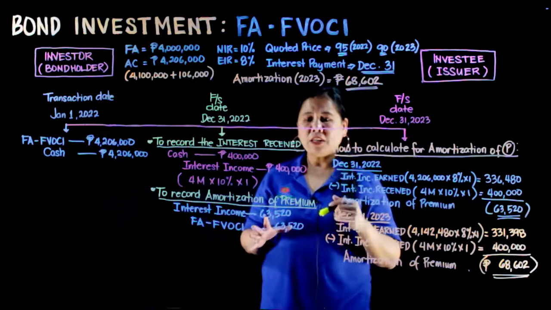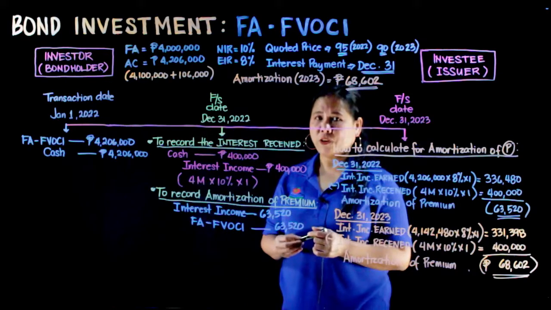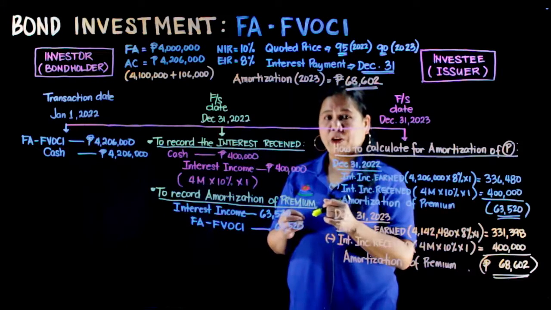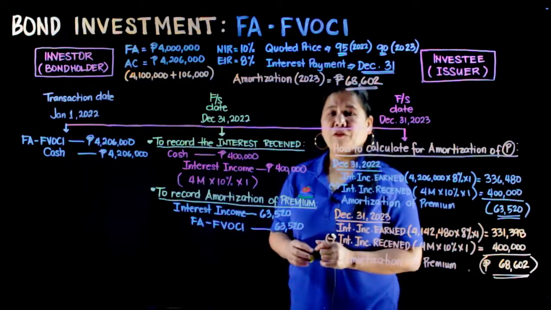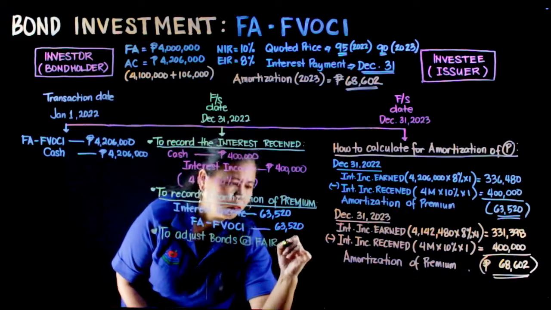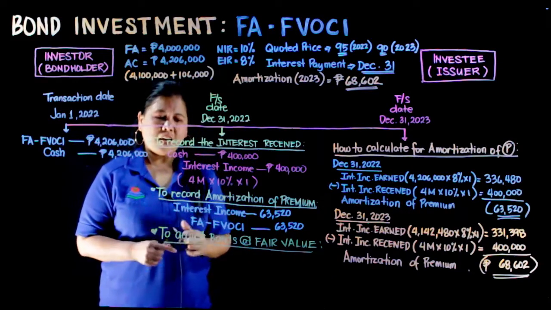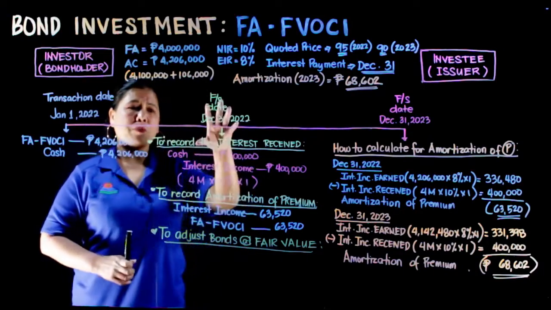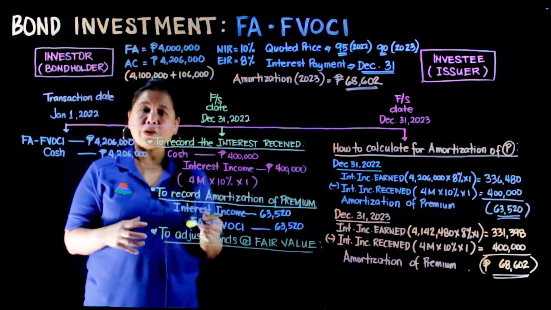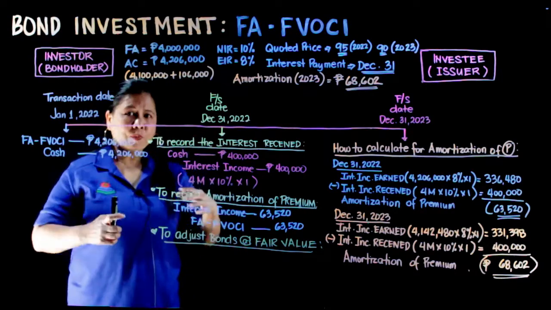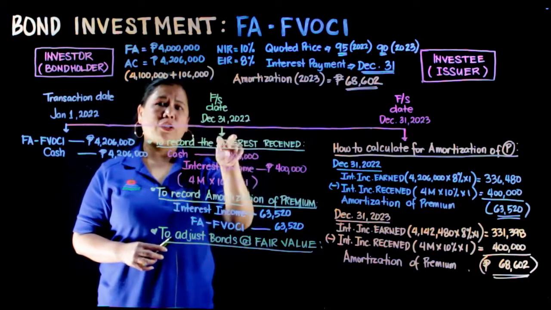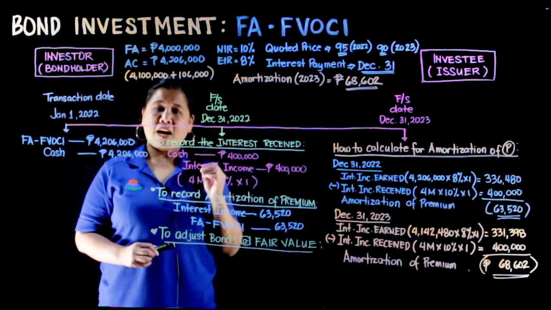So, another adjustment we will make here on the financial statement date, December 31st of 2022, is to adjust these bonds at fair market value or fair value. Alright, so as an accountant, at the end of the year, when you prepare the financial statements of the investor, you check the fair value of these bonds. In our practice question, the quoted price of 95 in year 2022 is the fair value of our bonds.